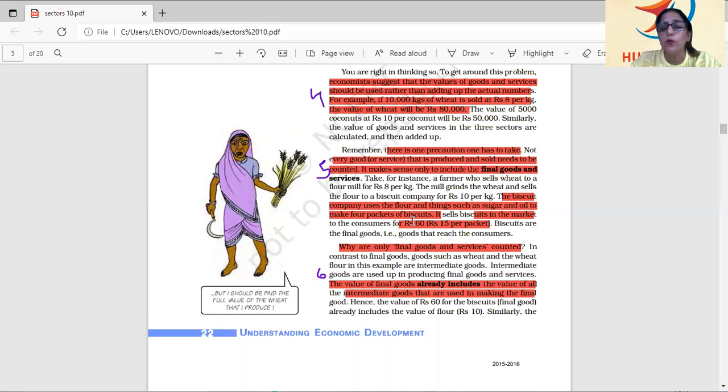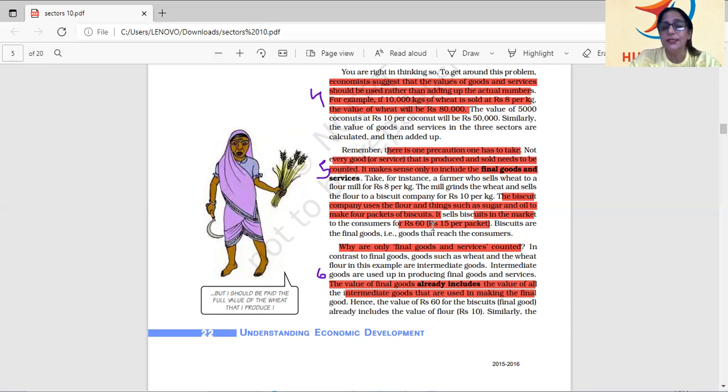And intermediate goods, what are all the things in this? Like flour used or oil or sugar. So the things you use in between to get the final product are called intermediate goods. But when we calculate or count GDP, we count only the value of final goods and services. You do not add the value of intermediate goods.